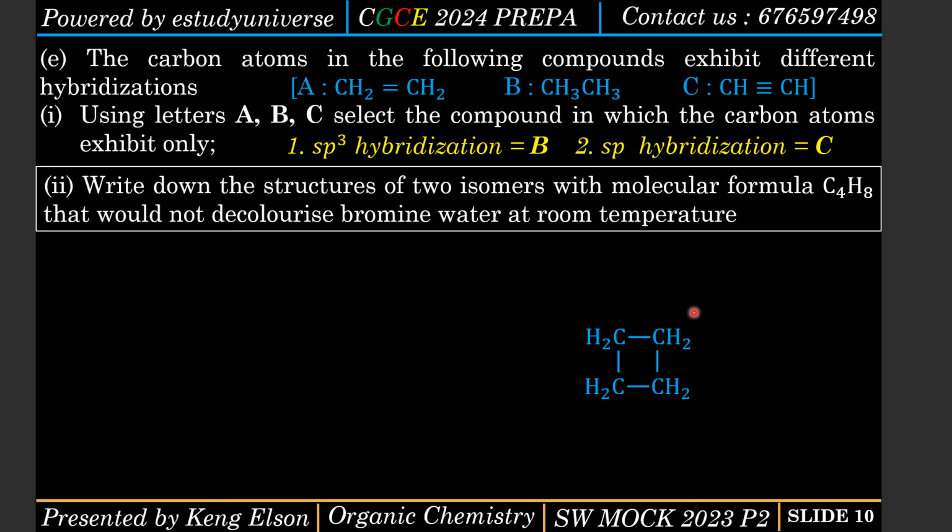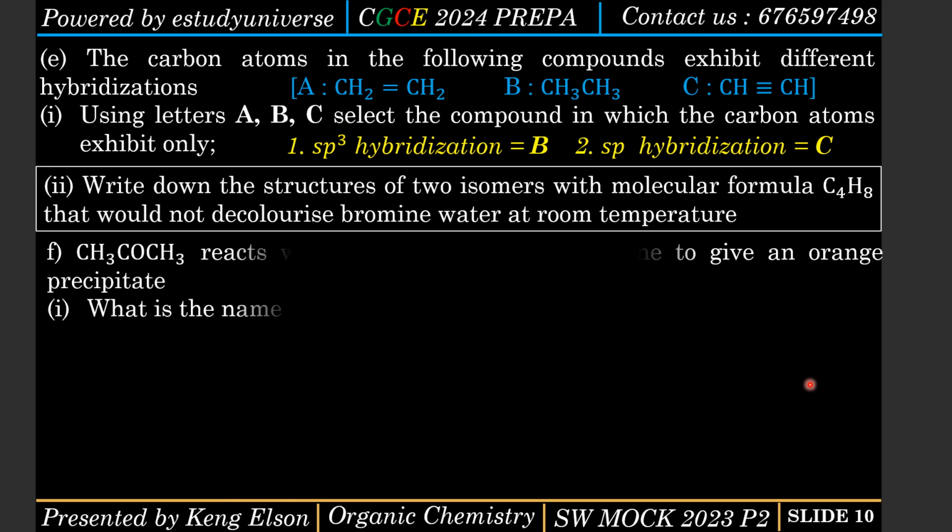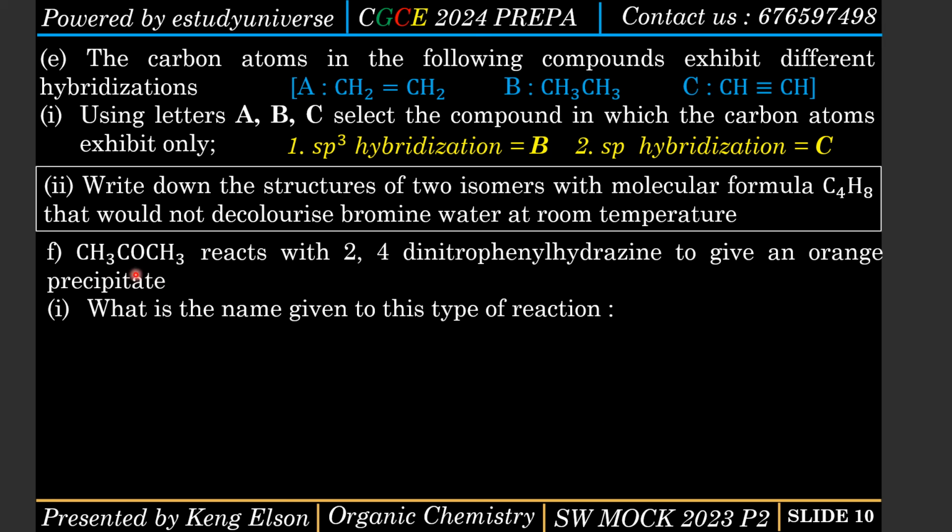So the next compound, you are going to name it F. Which compound is this? I want you to answer which compound is this. Think about it. Anyways, if you got your answer, this compound is propanone. It reacts with 2,4-dinitrophenylhydrazine to give an orange precipitate. What is the name given to this type of reaction? It's a condensation reaction. Water is going to be produced at the end of the day.